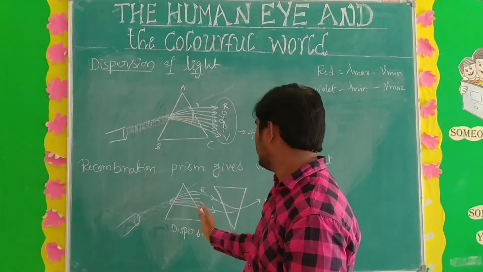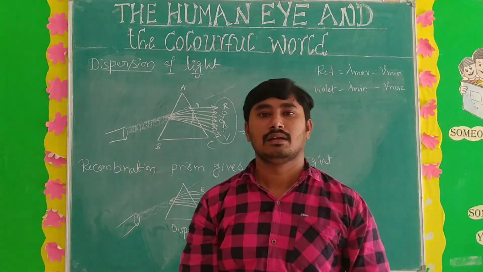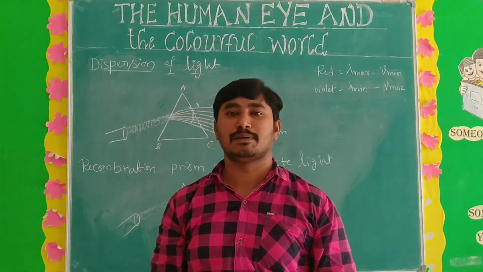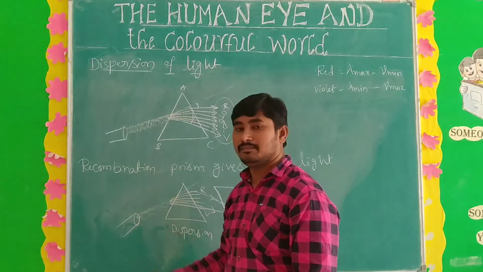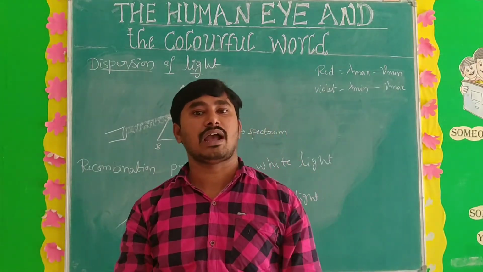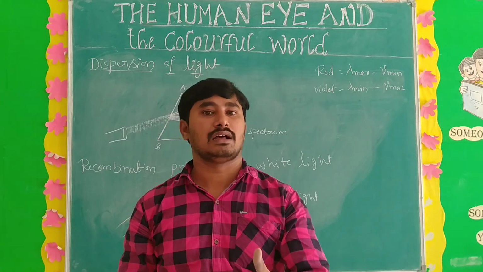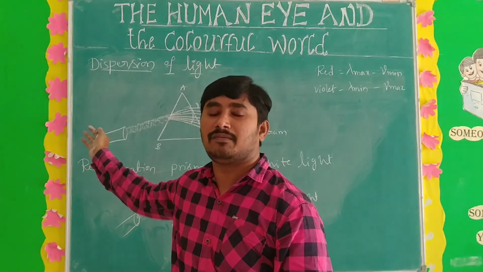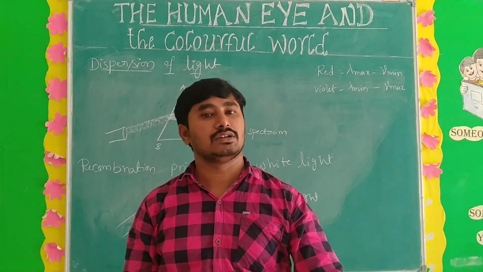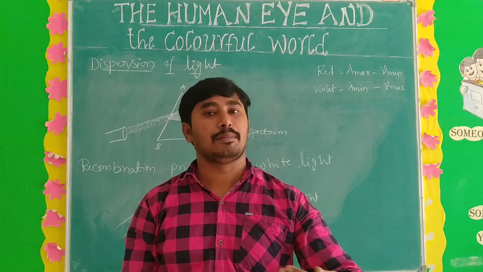This one is also very, very important. Understand what is meant by dispersion, and dispersion and recombination of prisms. Next class we will discuss examples of dispersion of light, and then another property of light.